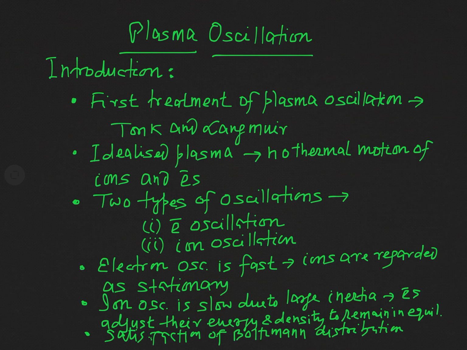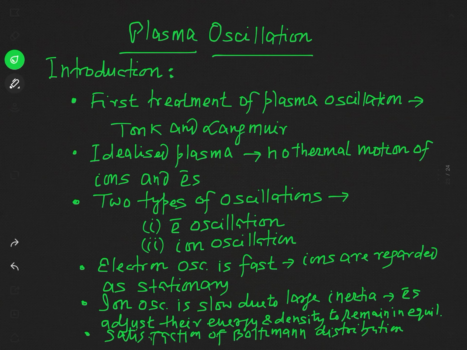It is so fast that the ions can be regarded as stationary. Secondly, the ion oscillations are so slow that electrons at all times adjust their energy and density so as to remain in equilibrium, and it satisfies the Boltzmann distribution.